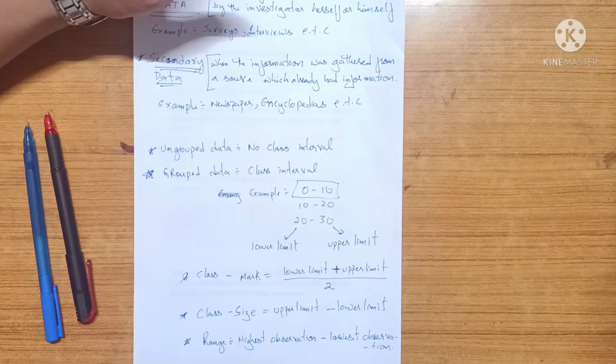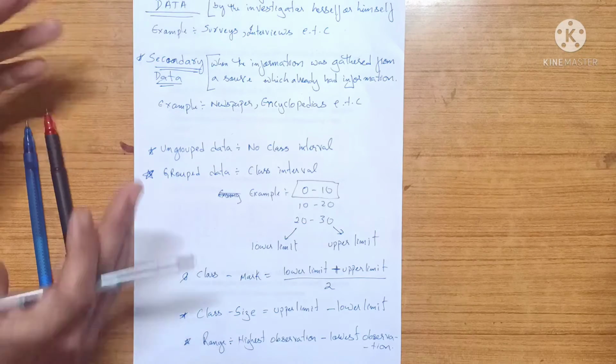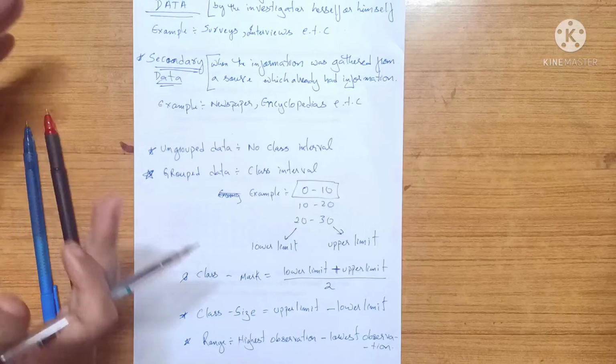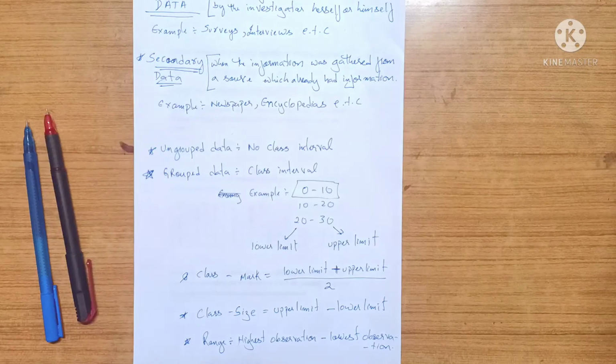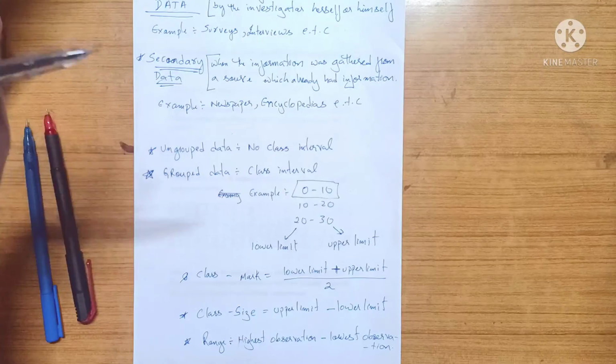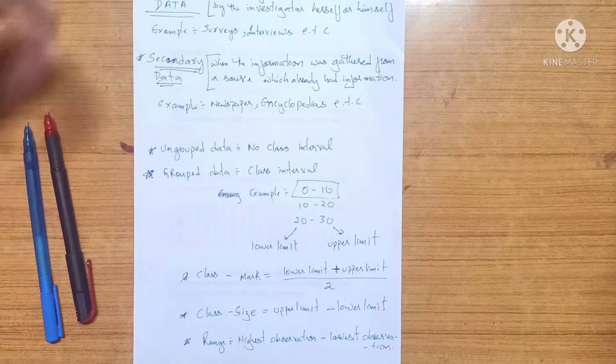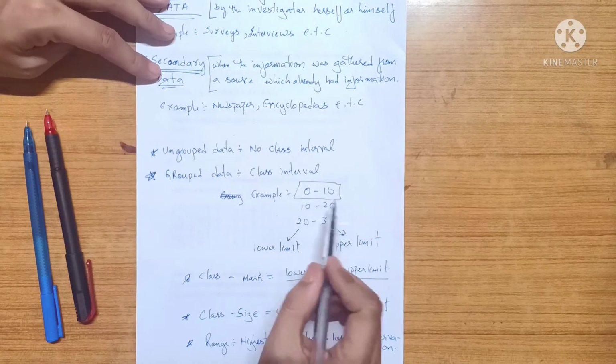For example, in UFC, I don't know if you guys watch it or not, there is a class interval for the fighters. Like from 50 kg to 60 kg is called middleweight. You know, that's a class interval. It's not an exact weight, but from this weight to this weight is categorized as one category. That's called a class interval.